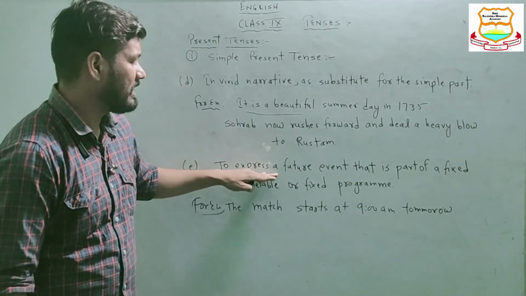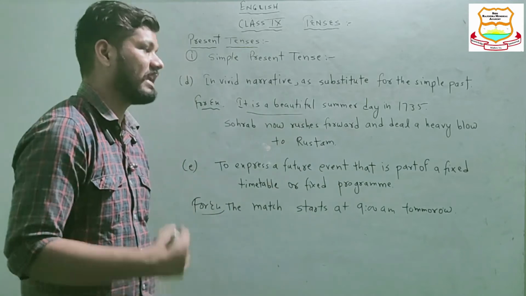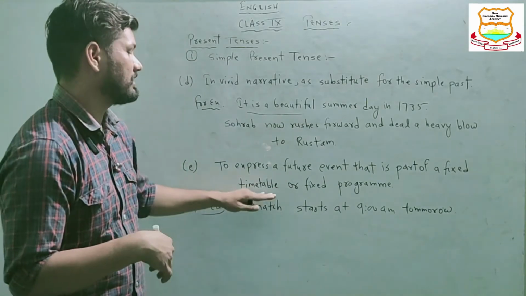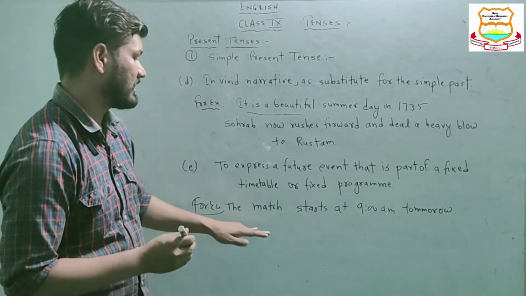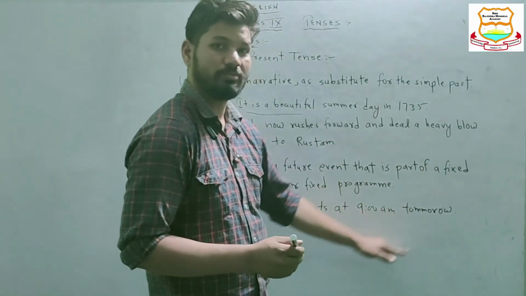So we are referring to a future event that is part of a fixed timetable or fixed program. The match starts at 9 a.m. tomorrow.